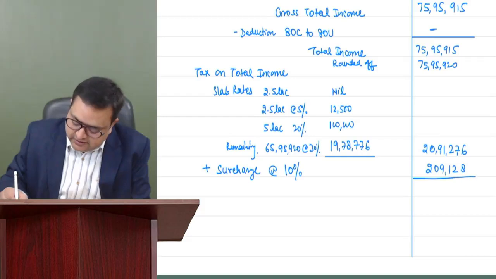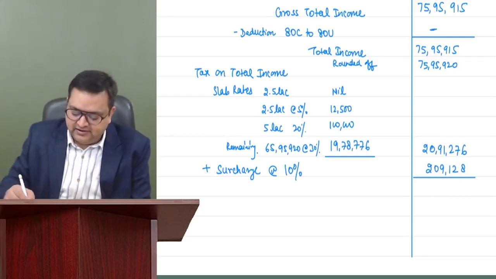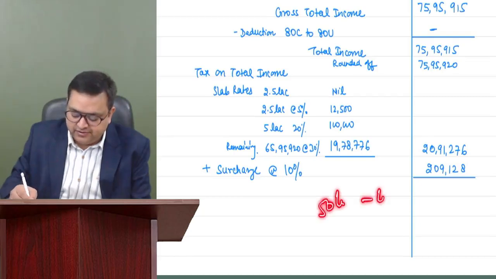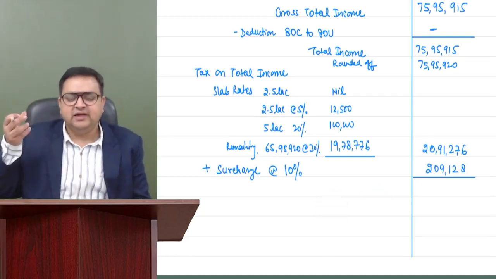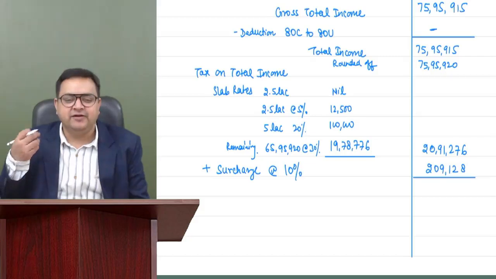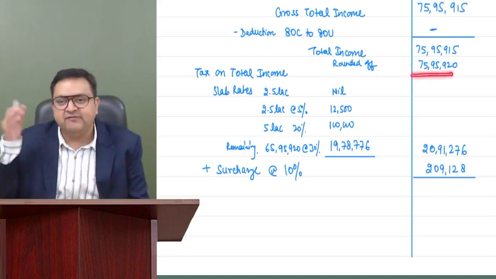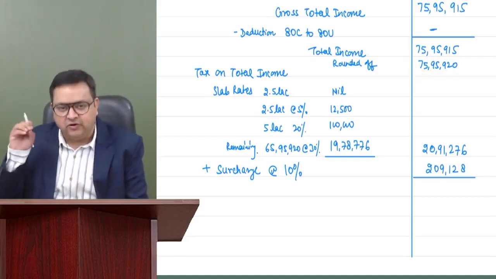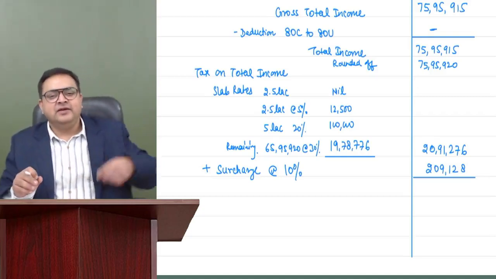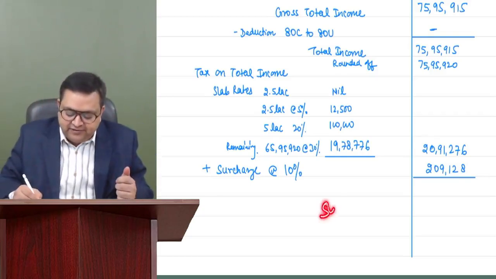Okay. Will you be providing marginal relief also? No. See, his income is more than 50 lakh. He's coming in the bracket of 50 lakh to 1 crore. You have to see marginal relief if your income is a little bit above 50 lakh, around 50.5, 51, 52, 53 lakh. Right now, my income is 75 lakh something. If you calculate marginal relief, you will not get it. So unnecessary, please don't waste your time.